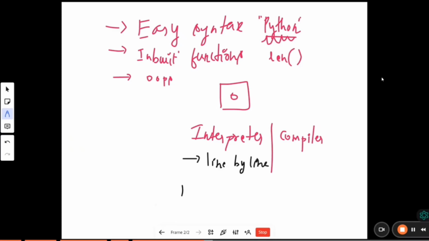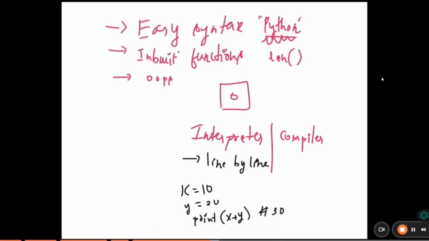Let me take an example: x equals 10, y equals 20, then print x plus y. What will be the output? Obviously the output will be 30, because x is 10, y is 20, and 10 plus 20 is 30. It executes line by line.